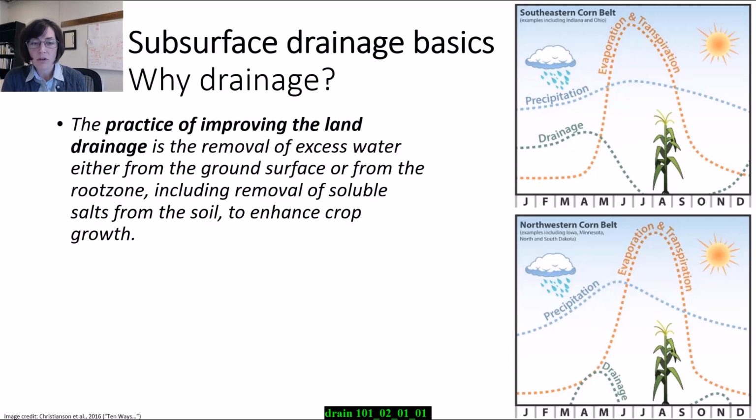The definition of improving the land drainage, the practice of improving the land drainage, is the removal of excess water from the ground surface or from the root zone, including removal of soluble salts from the soil to enhance crop growth. There's a couple of key points here. Removal of excess water: in subsurface drainage, we're talking about removing the gravitational water from the soil, which we talked about in some of the soil water concepts. And then our entire focus, the second part of the definition, is to enhance crop growth. We'll talk about that more in a minute.